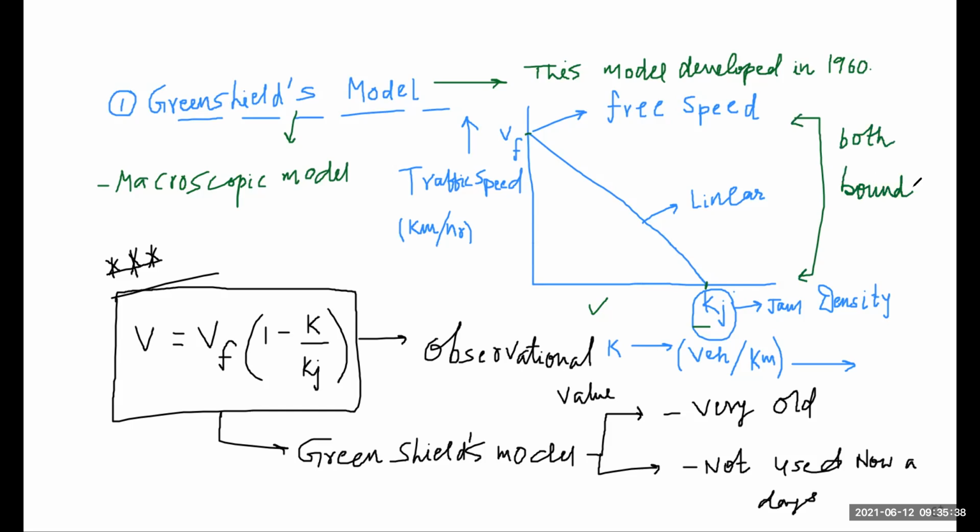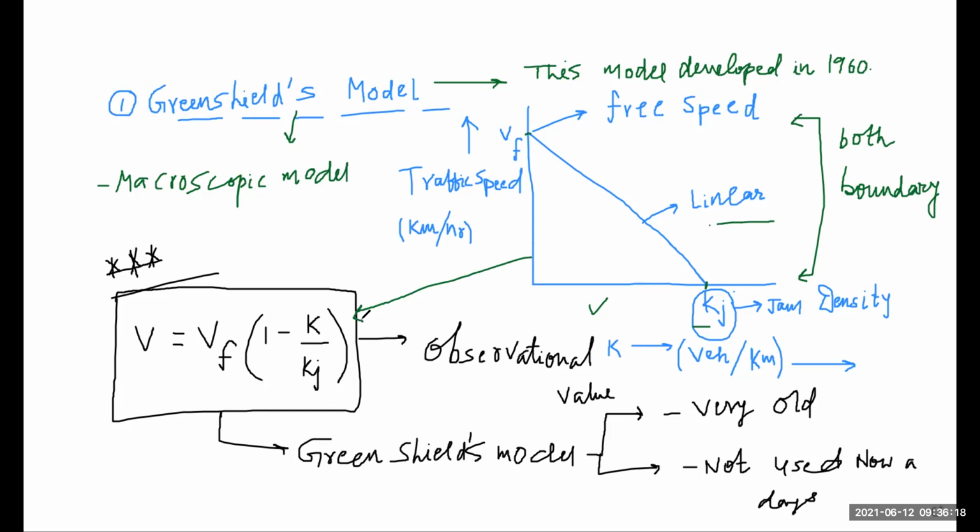So we define an exact relationship between speed and density. Here they assume the relationship between speed and density is linear, so we draw a linear relationship, equating it to the equation of a straight line. So basically we got an equation like this: v is equal to vf into 1 minus k by kj. This is an observational relationship obtained by the Greenshields model.